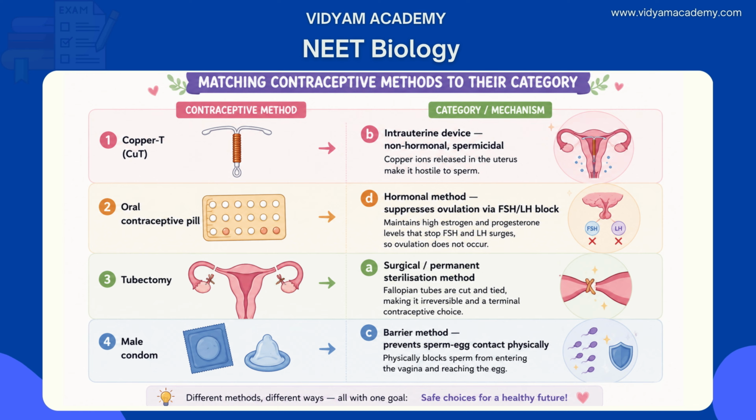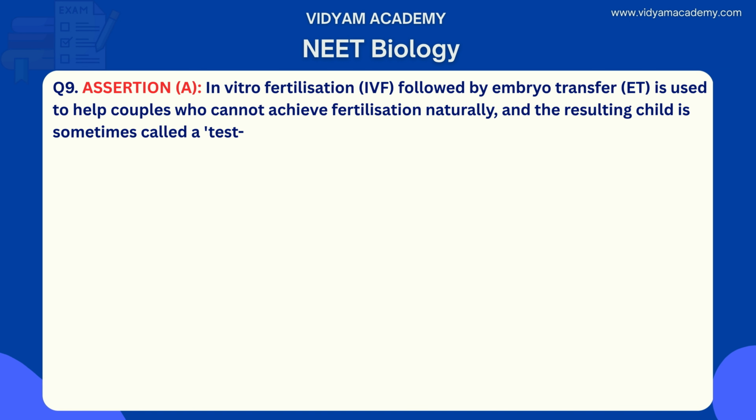The male condom matches option C because it's a barrier method that physically prevents sperm from entering the vagina, creating a complete mechanical separation between the partners. So option A is rightly matched: 1B, 2D, 3A and 4C. Question number 9. Here we have assertion A.